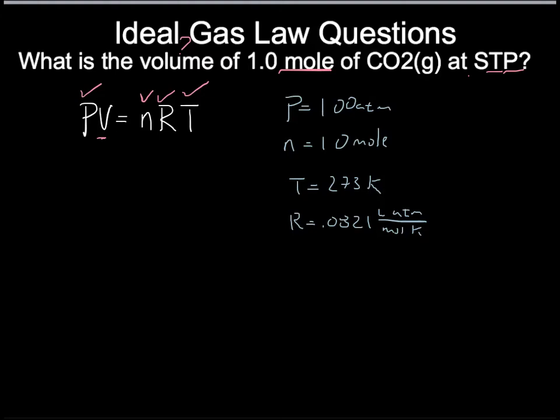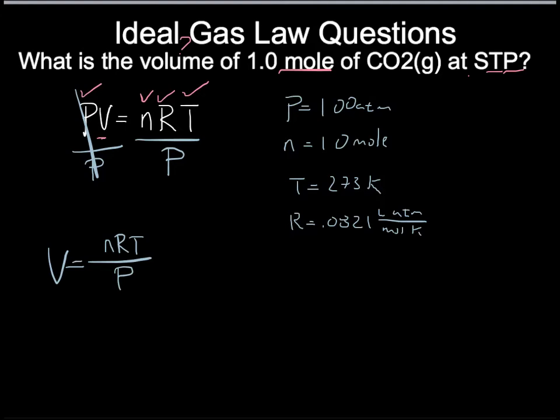Step number 2 is to rearrange the equation. Here's what I mean by that. Let's not take these numbers right here and plug them in and then try and solve for V. Instead, let's rearrange this equation so it is solving for V. Since we want to get V by itself, if we divide both sides by P, that'll cancel it out on that side, and we bring it over to there. That means our equation, in order to figure out the volume, is going to be V equals nRT divided by P. By doing that, we're putting all of the numbers on one side and our variable on the other side. It's going to make solving a lot simpler.